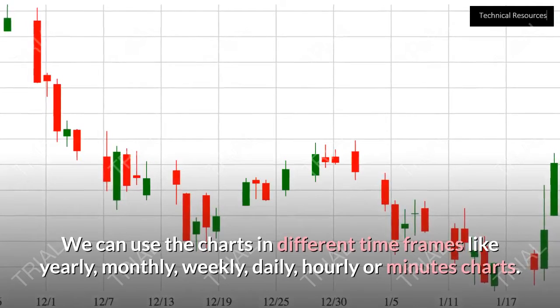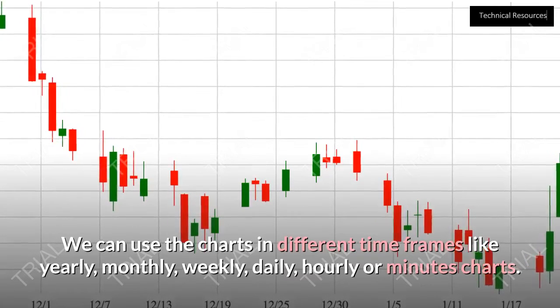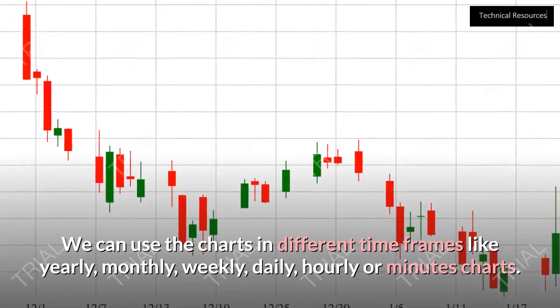We can use the charts in different time frames like yearly, monthly, weekly, daily, hourly or minute charts.